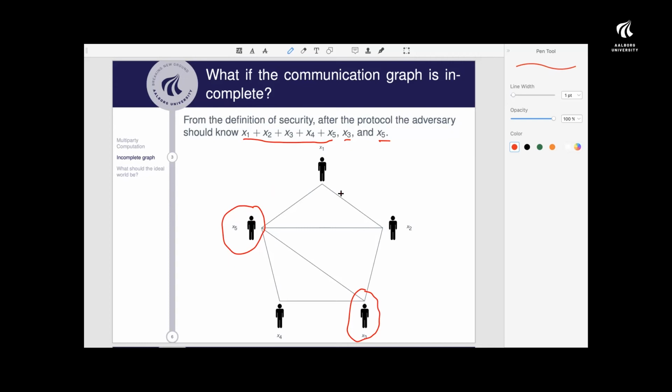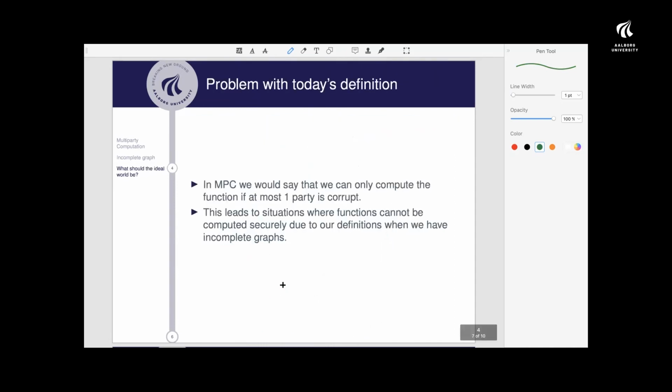But if they're corrupting these two parties here, one can actually show that it's unavoidable that they will also learn the sum of the inputs for these two, and actually also the input from this party here. So that's a problem, right? So what do we do? In MPC, we'll just say that we can only compute the sum function if at most one party is corrupt.